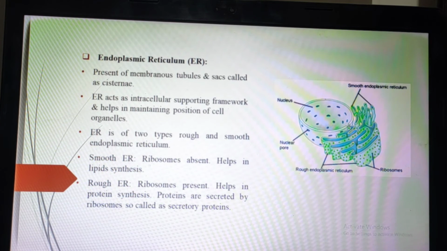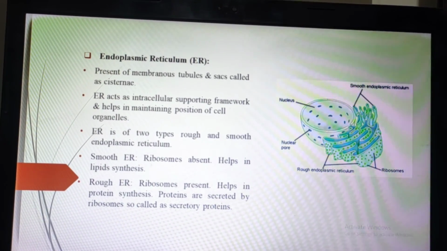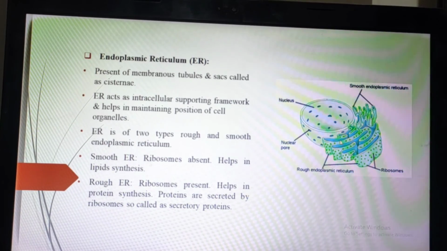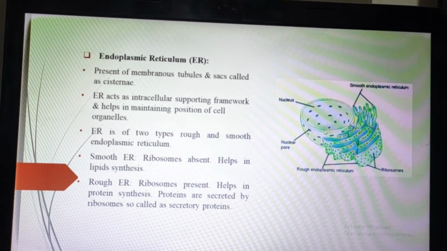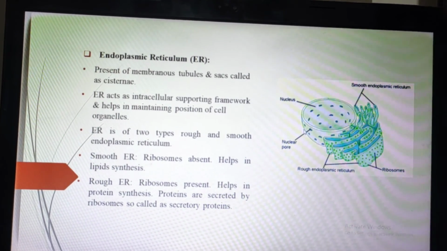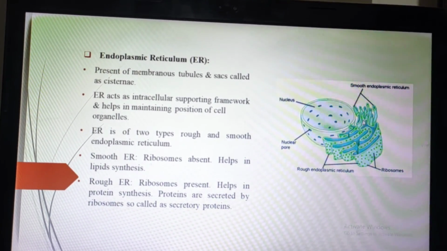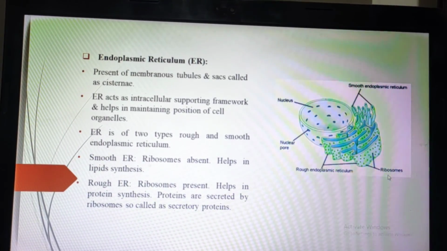Why is it called ER? It is just a short form, nothing else. Now at the top right, we'll see the diagram of an endoplasmic reticulum. There will be a nucleus, nuclear pore, rough endoplasmic reticulum, smooth endoplasmic reticulum, and ribosomes.